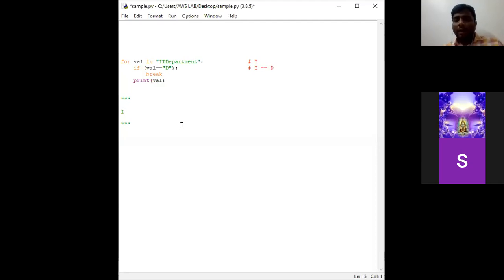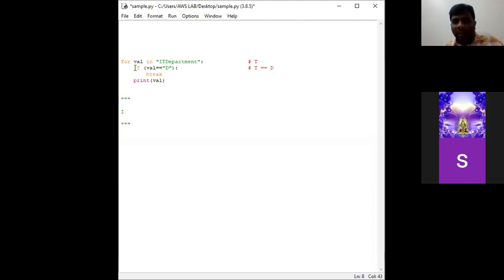Now, let's consider the second iteration. In the second iteration, the sequence goes to T, so here the value will become T. Since the for loop has been running, next it checks the if condition. Is T equal to D?